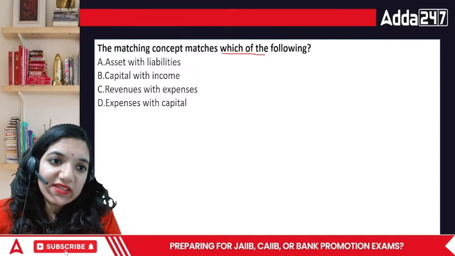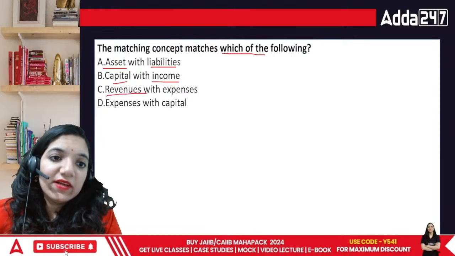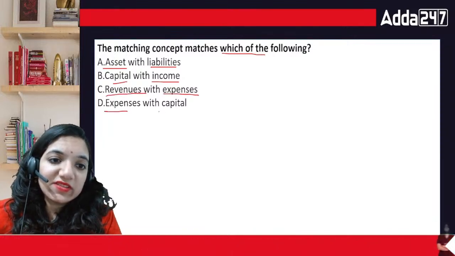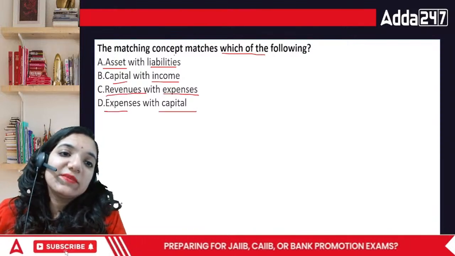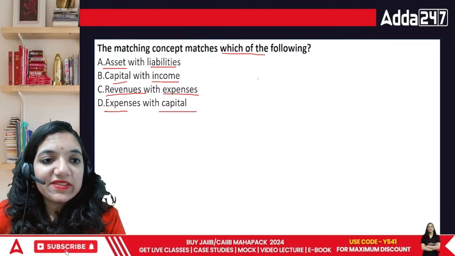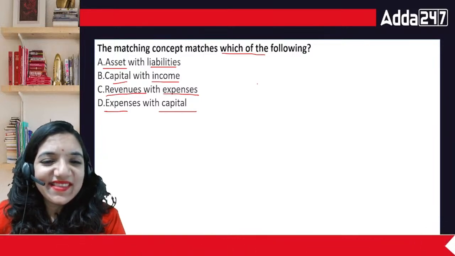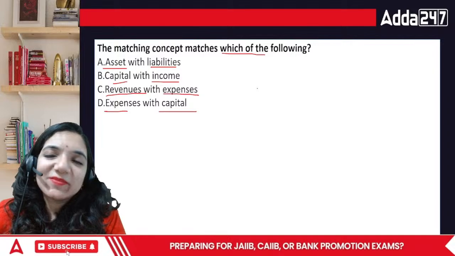It's going to be assets with the liabilities, capital with income, revenue with expenses, expenses with capital. In this case, the matching concept matches which of the following? Matching concept is based upon one thing.